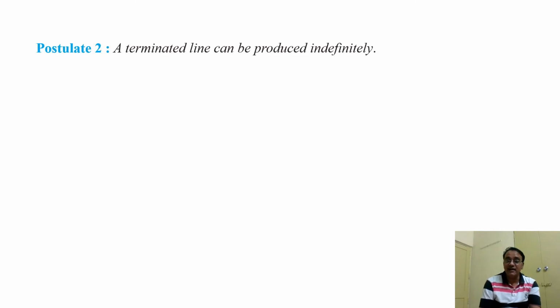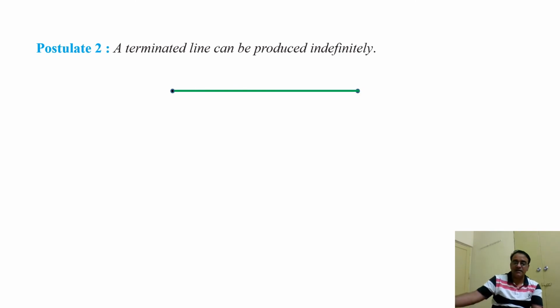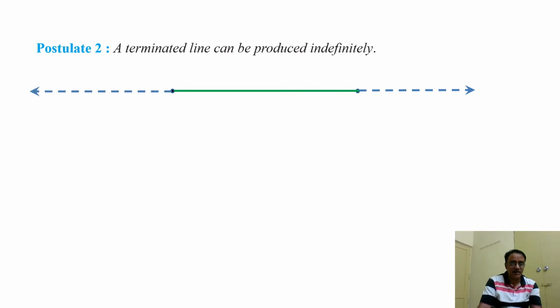A terminated line can be produced indefinitely. Suppose this is a terminated line. Terminated line means both end points are there. So now we can extend the right side indefinitely, and the left side also indefinitely. So these arrow marks indicate that it is produced indefinitely. Now the next other side.